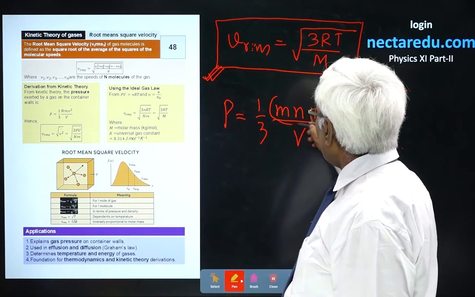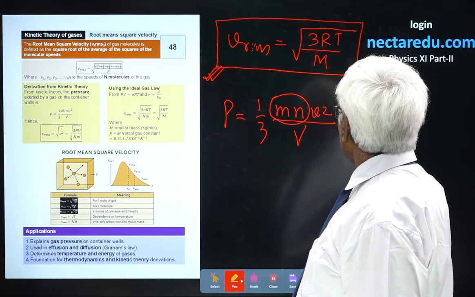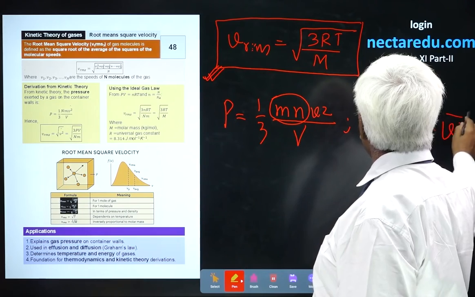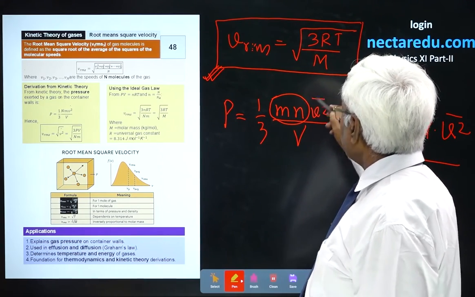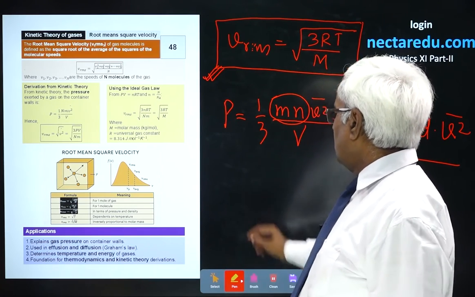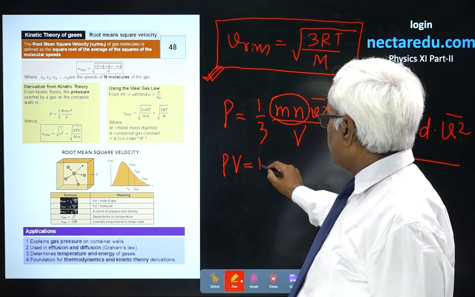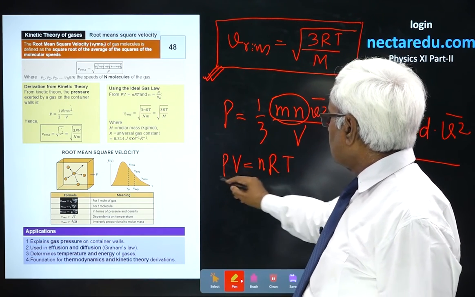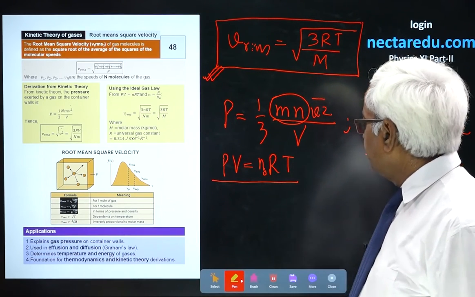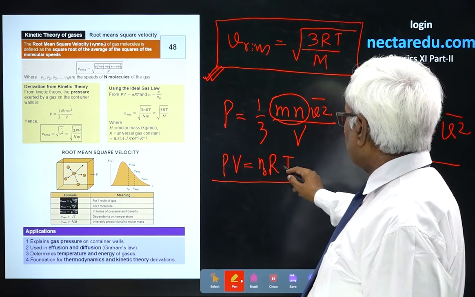Total mass upon volume is density. So you also know one relation for the pressure in terms of density. But remember, here we take the square mean velocity. It's not RMS, it is square mean velocity. As you already know from the ideal gas equation, PV equals nRT. Here I am taking the number of moles as N0. So, in place of PV, we could write N0RT.